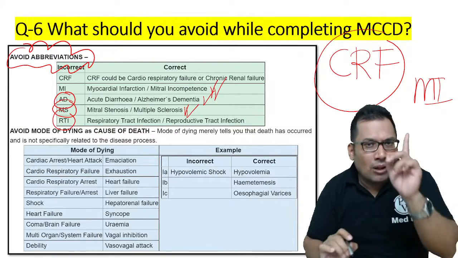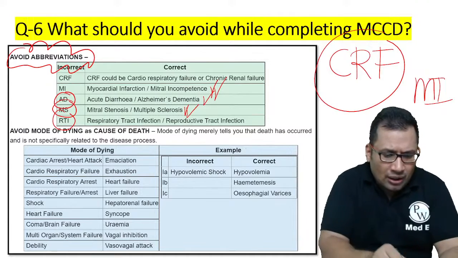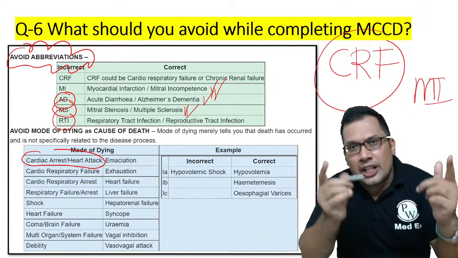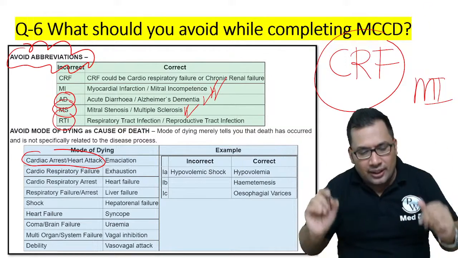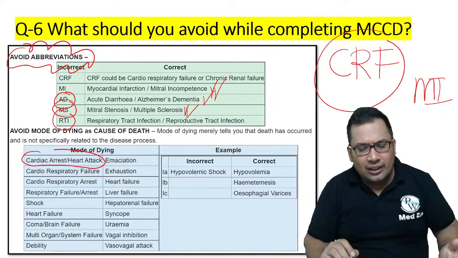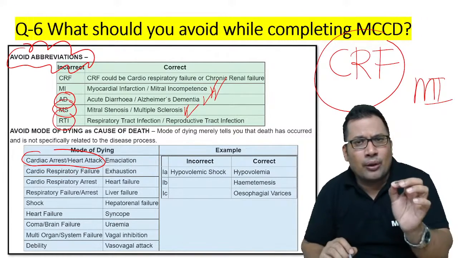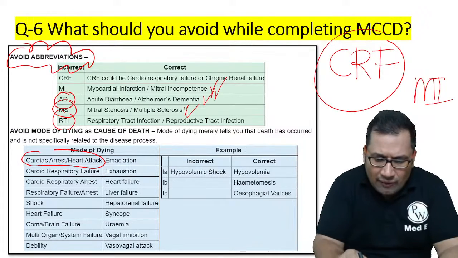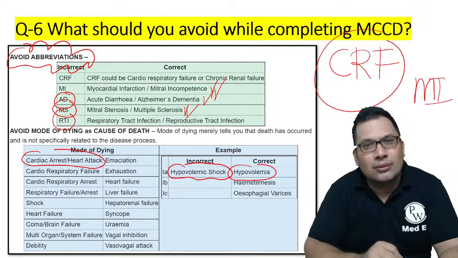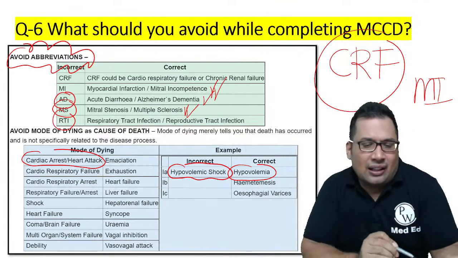Second thing, avoid mode of dying. For example, cardiac arrest, heart attack, cardiorespiratory failure, cardiorespiratory arrest, shock, heart failure, coma, debility. All this you better avoid. Instead of that, use proper medical words. Instead of writing hypovolemic shock, you can mention hypovolemia. So avoid mode of dying as a cause of death.